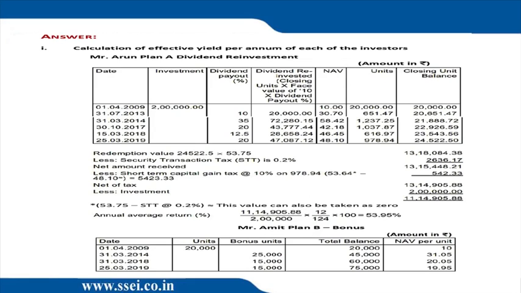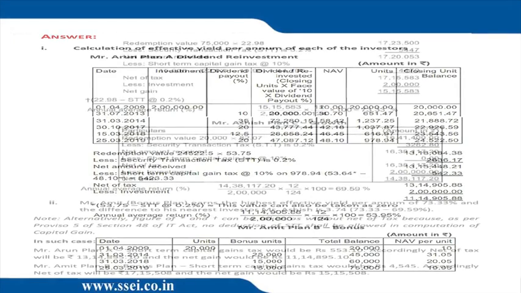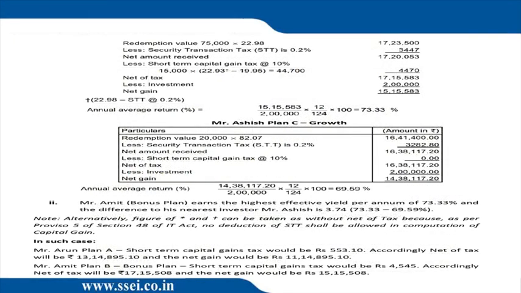Then 60,000 into 1 by 4, that is 15,000 units. So we get 75,000 units. So altogether we have 75,000 units at the end, which we sell at 22.98 minus 0.2%. Correct? And then once again you calculate the short-term capital gain.